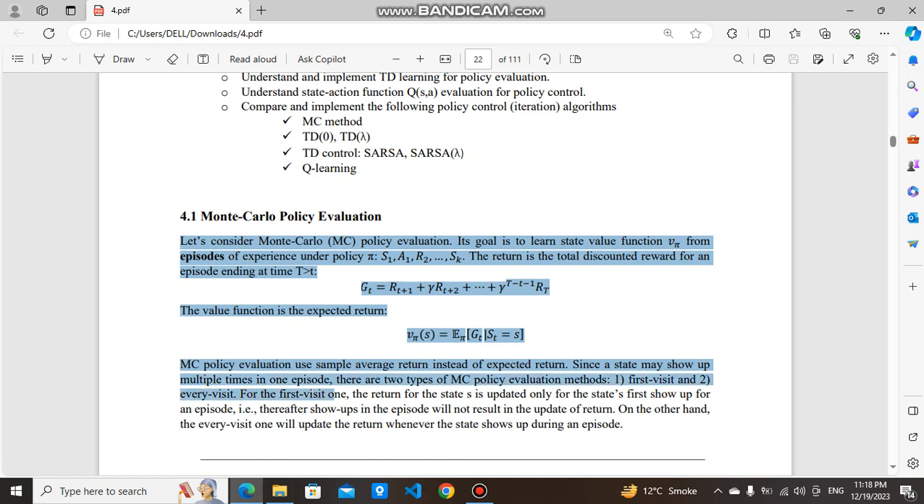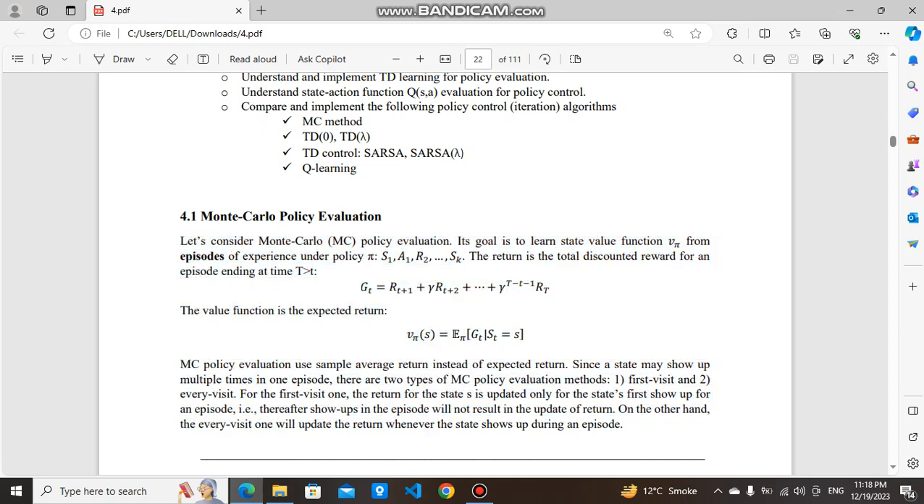For the first visit one, the return for the state S is updated only for the state's first show up in an episode. Thereafter, show ups in the episode will not result in an update of the return. On the other hand, the every visit one will update the return whenever the state shows up during an episode.